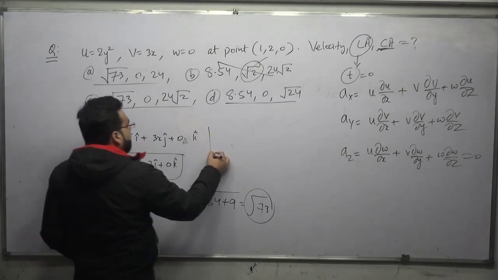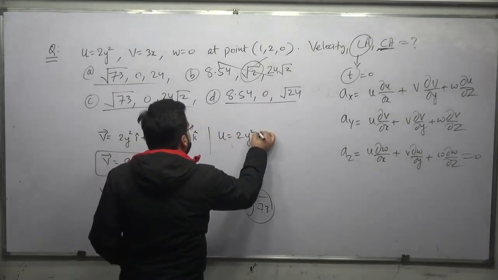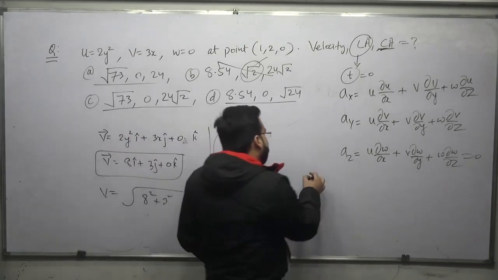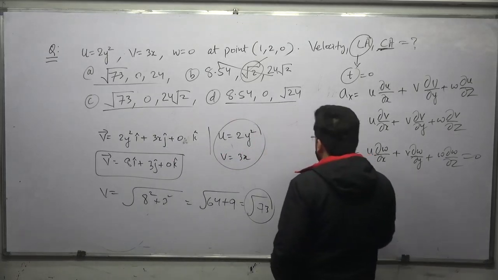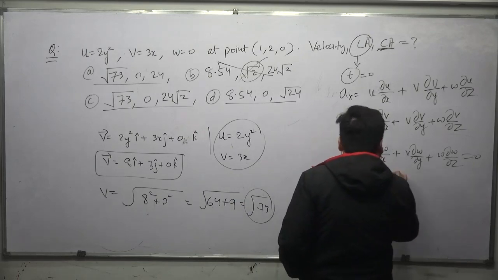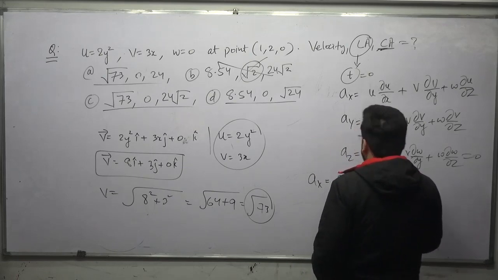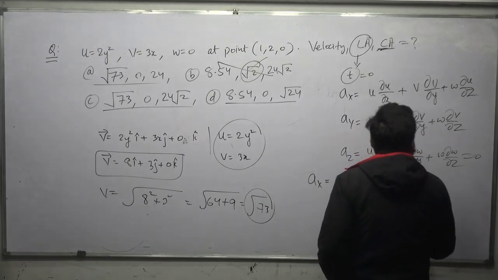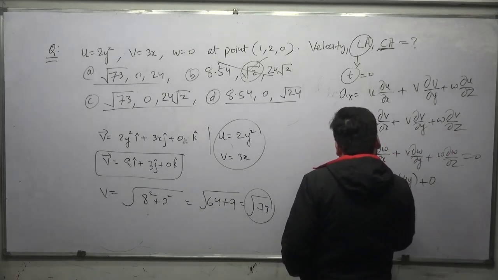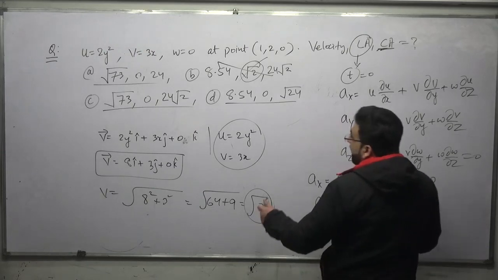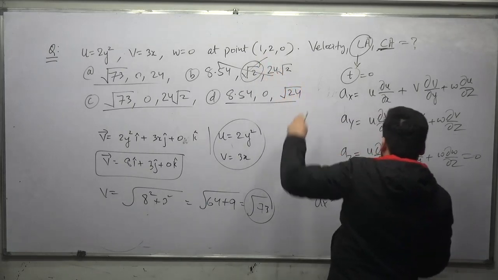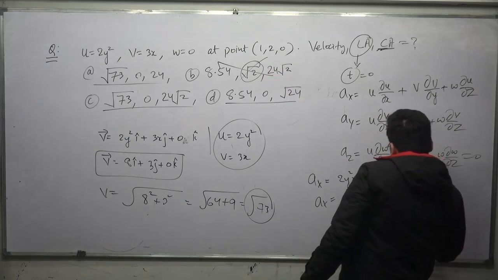Now u is equal to what? u is equal to 2y square and v is equal to 3 times x. Now ax will be equal to u, which is 2y square, multiplied by dou u upon dou x, which will be 0, plus v, 3 times x, and dou u upon dou y will be equal to 4 times y, plus that will be equal to 0. So ax will be equal to 4 into 3, which is 12xy. If you put the coordinates 1, 2, 0, it will be equal to 12 into 2, that will be equal to 24. So 24 units is my ax.